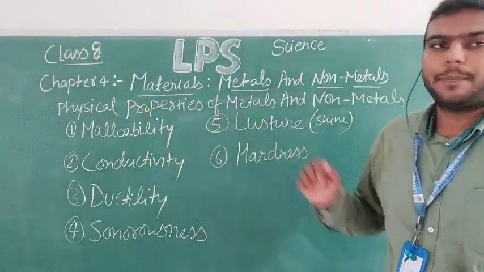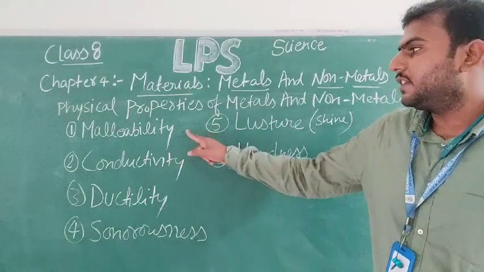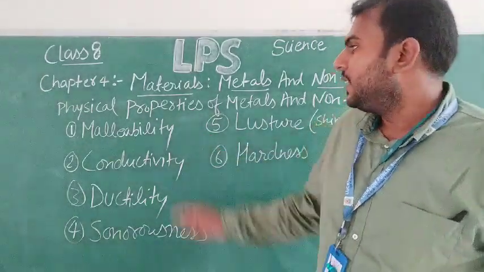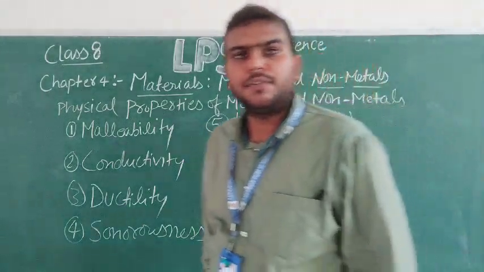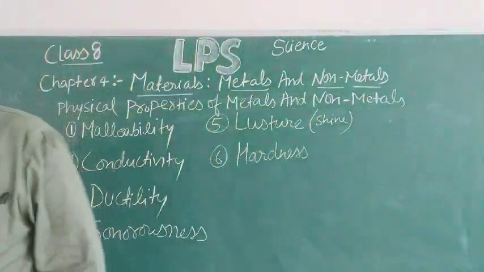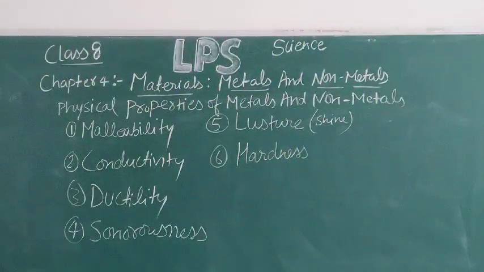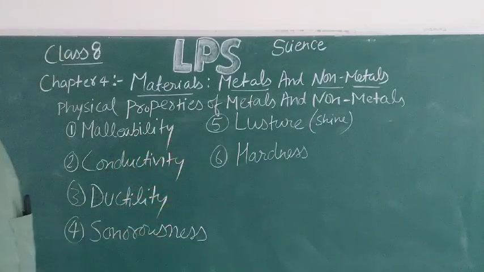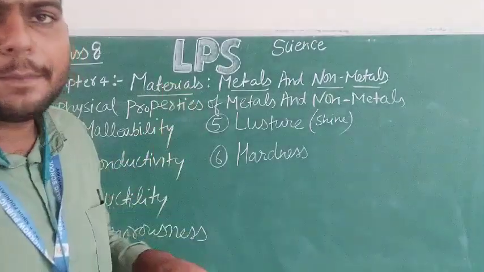I will be comparing all these things on these properties. Like the first one, malleability. Malleability is a physical property of these substances. Malleability is the property of metals by which they can be beaten with a hammer.